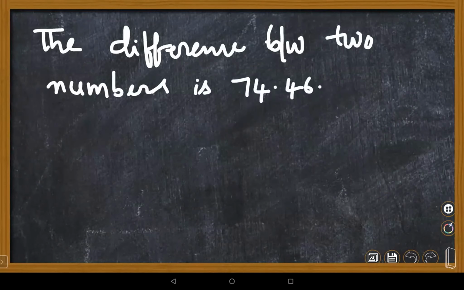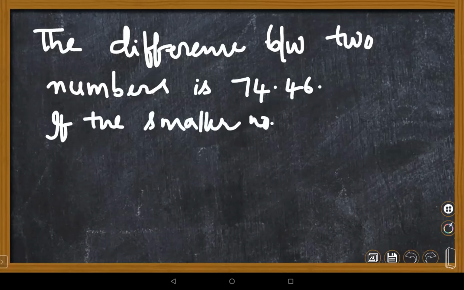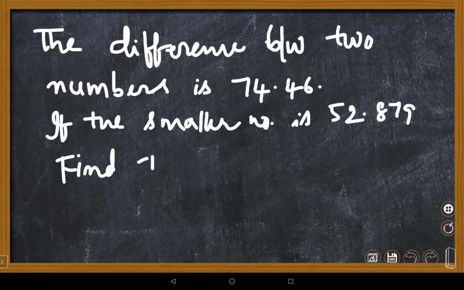If the smaller number is 52.879, find the greater number. Done, ma'am. 126.339.